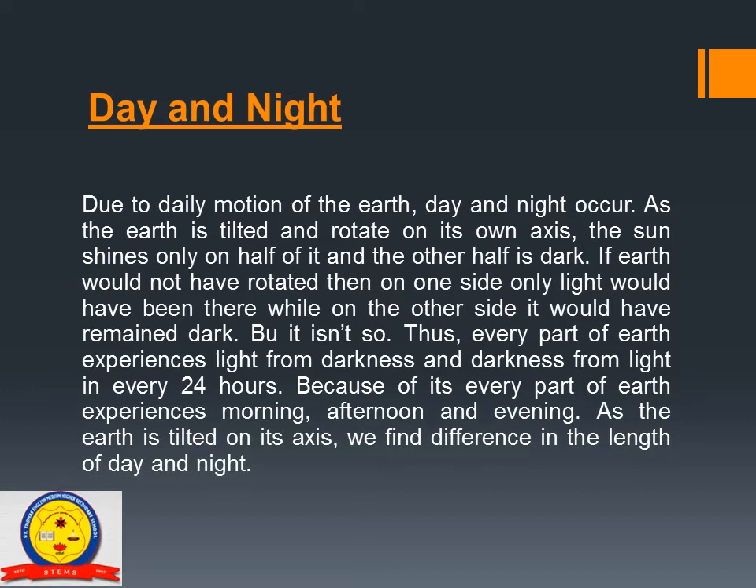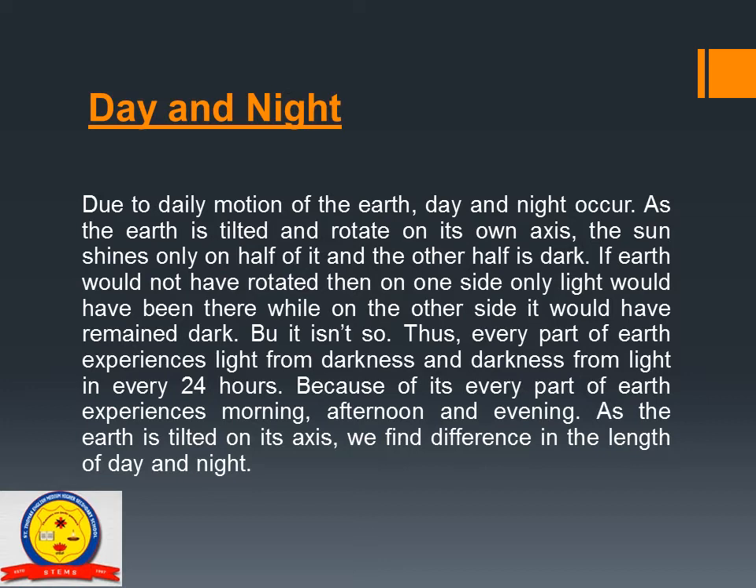Due to the daily motion of the earth, day and night occur. As the earth is tilted and rotates on its own axis, the sun shines only on half of it and the other half is dark. If the earth had not rotated, then on one side only light would have been there, while on the other side it would have remained dark.